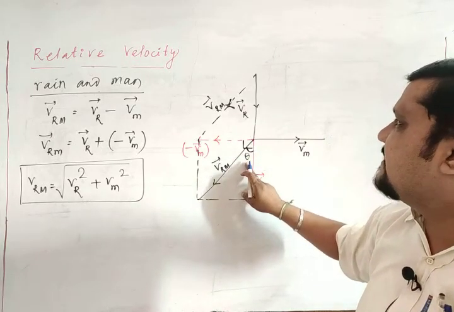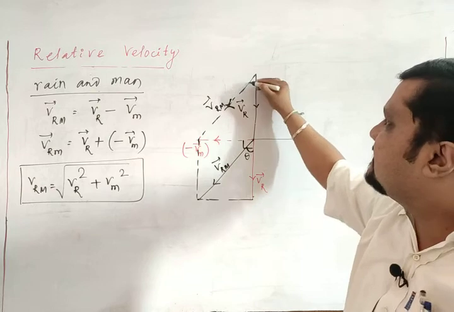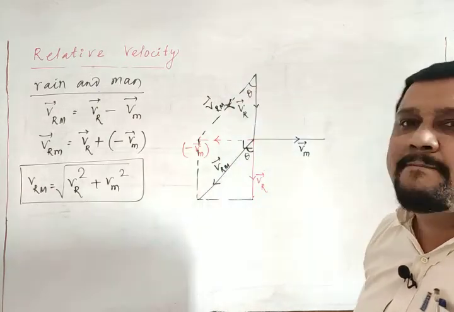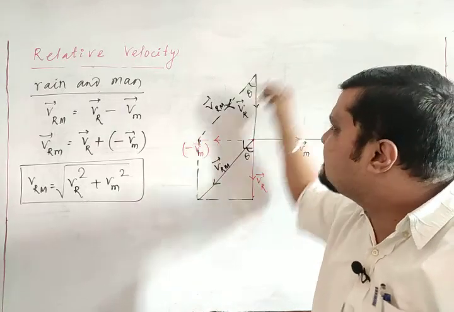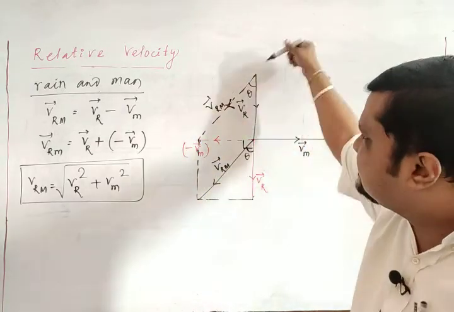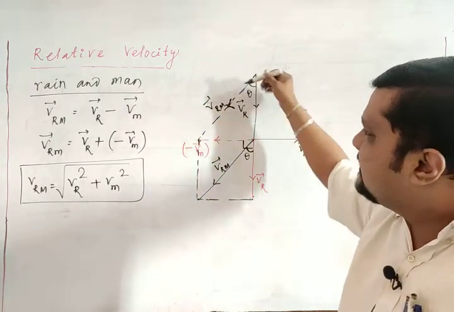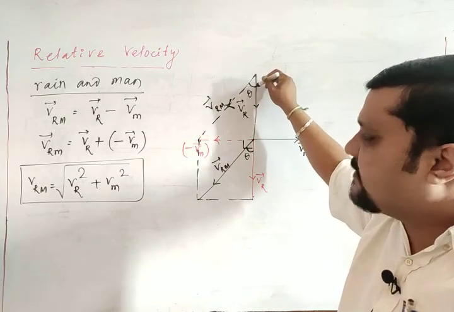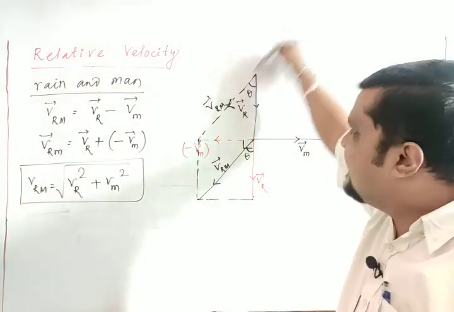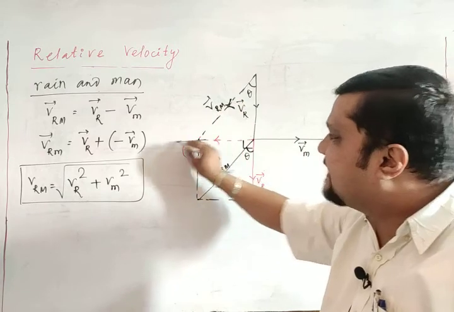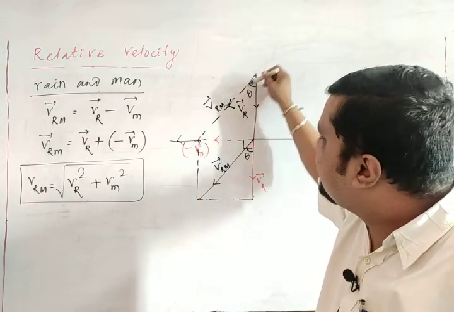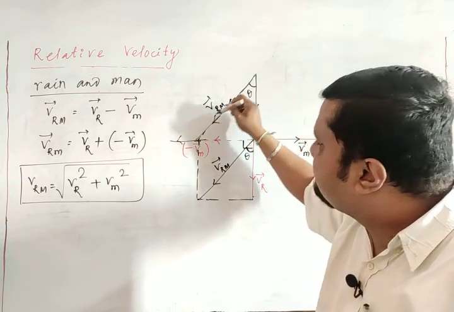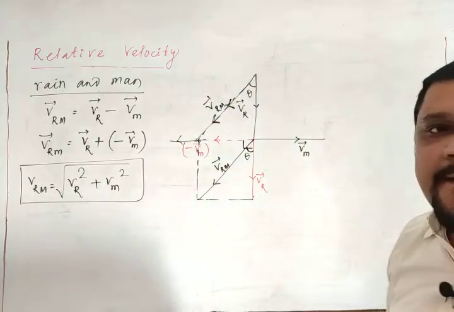Here this angle is theta, because the rain is falling like this, the man is here, the man is moving like this. So for this man, the relative velocity of rain with respect to man is in this direction. So let this be theta.